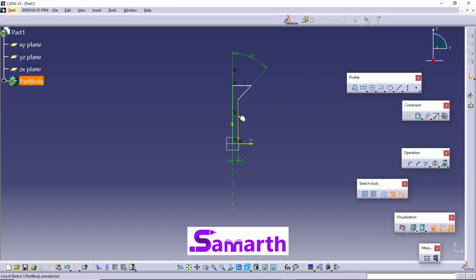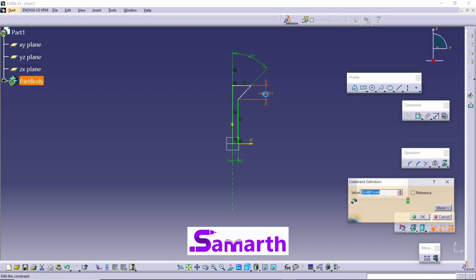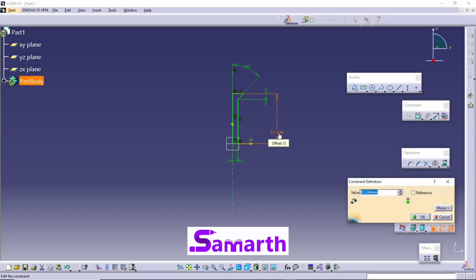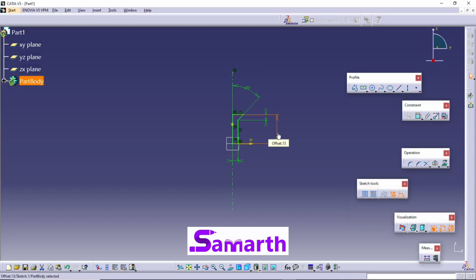Next, select this line, press Ctrl, select this point, click on constraint, double click on this, and this value is 6. Press enter. Select the constraint, select this line, select this line, double click on this, and this value is 30. Press enter. You can see the sketch is green in color. This means the sketch is fully constrained.